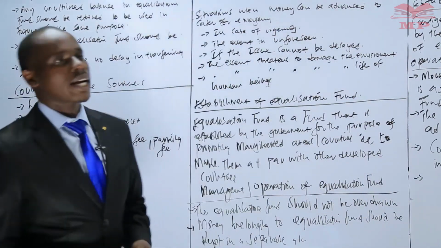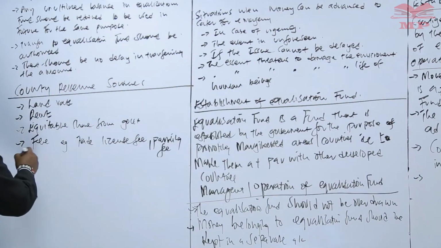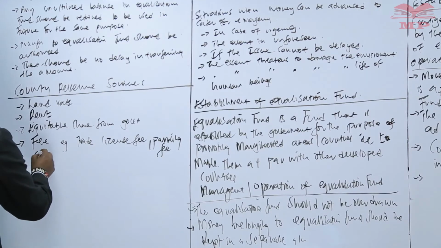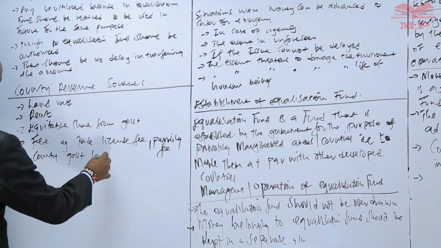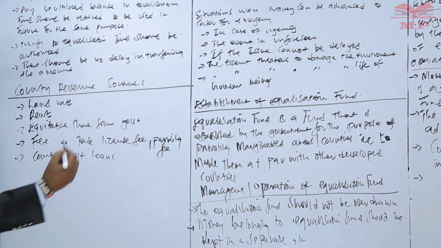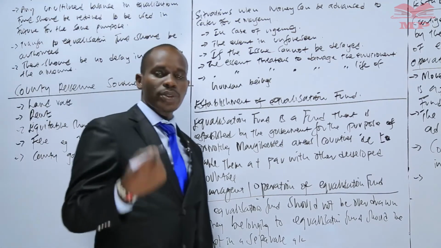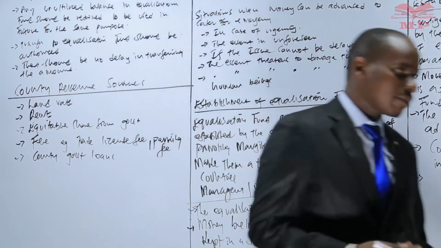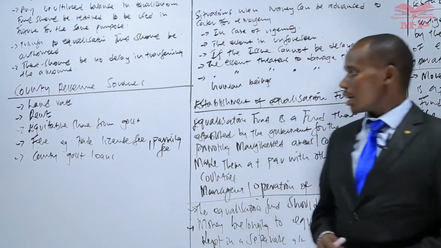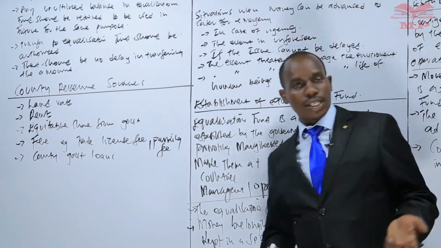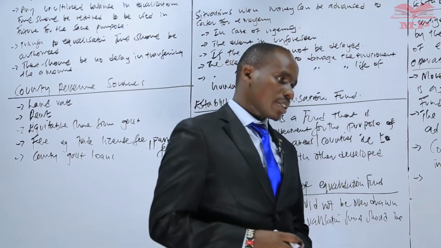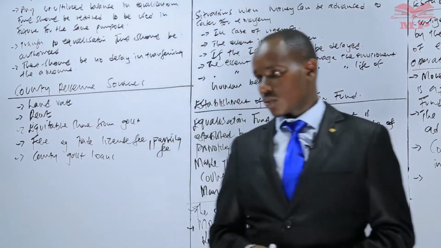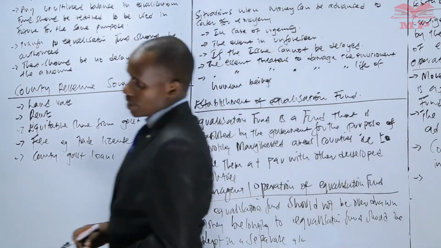We also have county government loans. These are loans belonging to the county government. A county government can also borrow maybe from the IMF, World Bank, and so on. And these also act as a source of revenue to the county government.